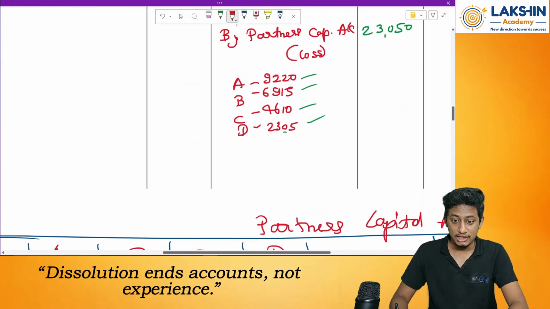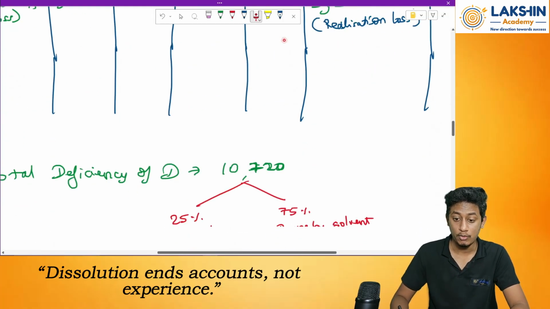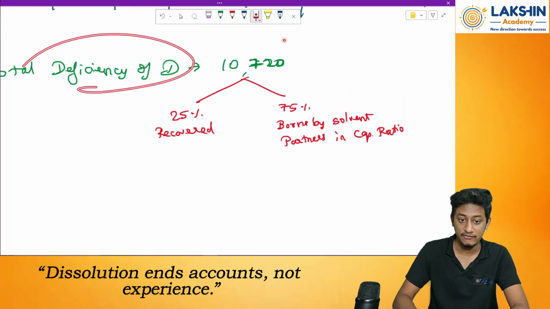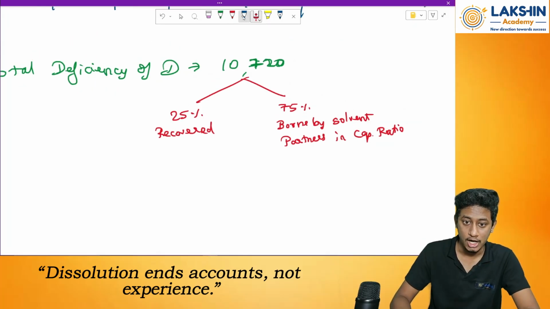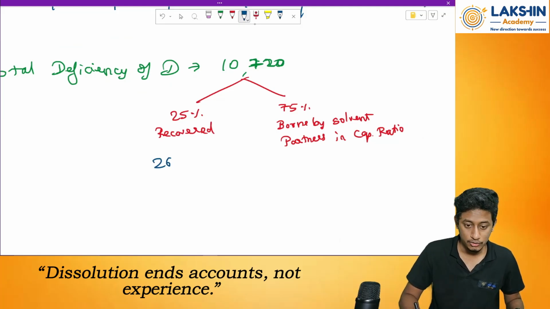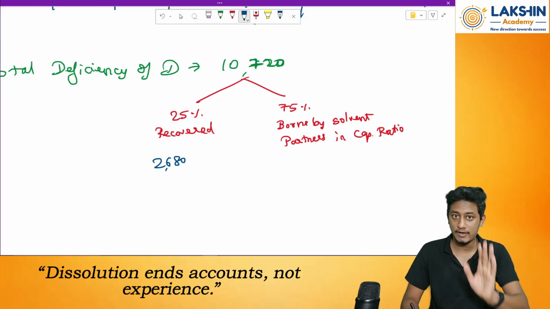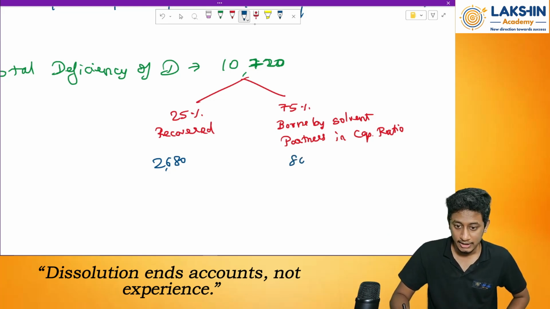Whatever realization loss was there was taken through the profit sharing ratio, but whatever deficiency loss you have will be taken care of by the capital ratio. So now, how much are the amounts? 10,720 into 25% will be 2680, or 0.25 also you can do. The answer will be the same. And over here 0.75 is not recovered. So how much will that be? 10,720 into 0.75 will be rupees 8040.